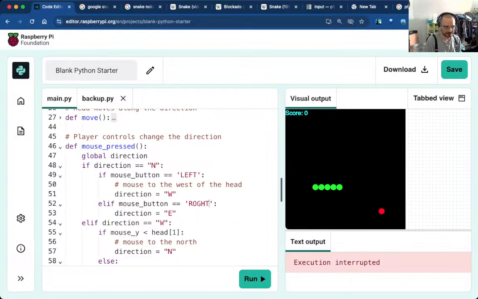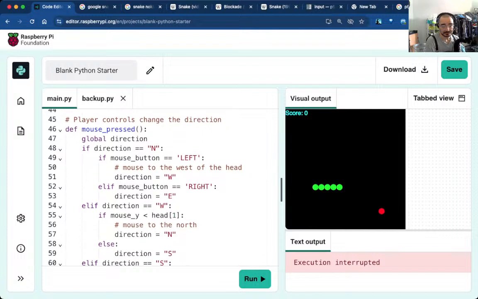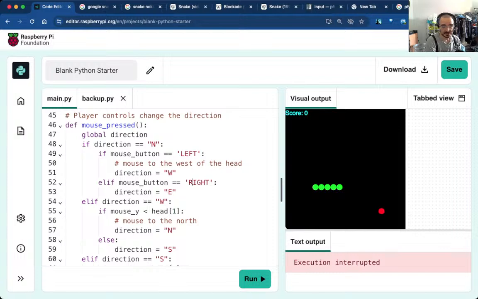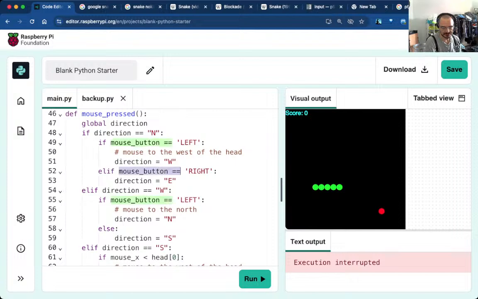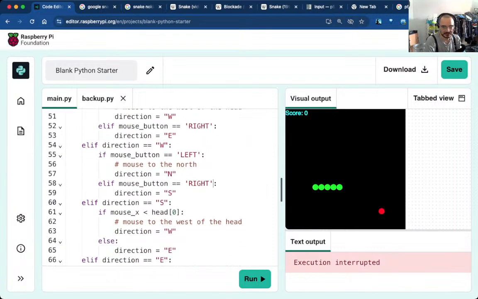So when we're north, left takes us east, left takes us west, right takes us east. And when we are west, it's left again that takes us north, and then right button takes us south. I don't know if this is going to be easier to control, but of course not actually, because at the moment I can just click on the apple and spam click and then I'm fine.